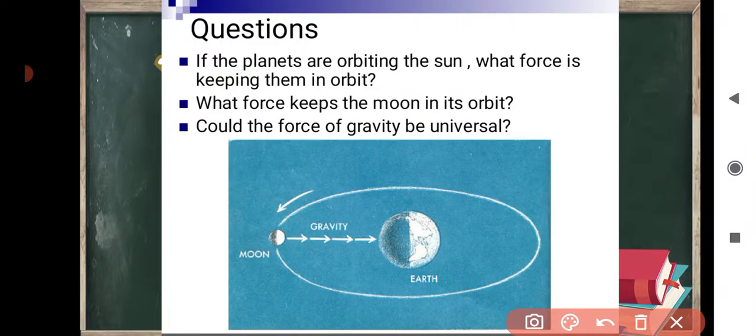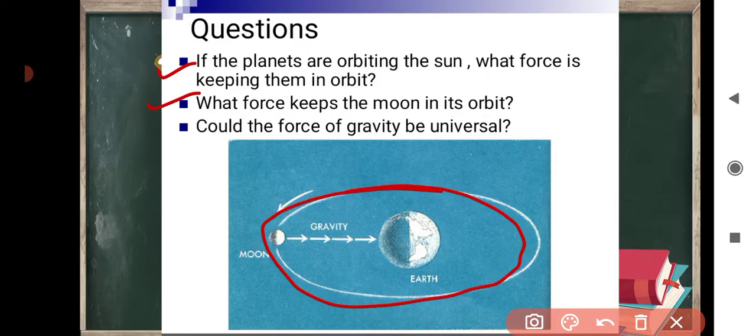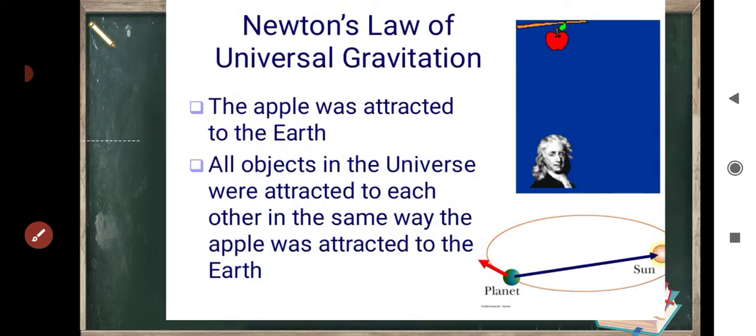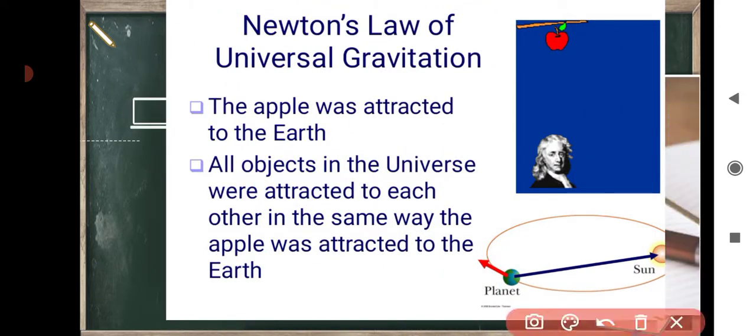Questions in front of Newton were: if the planets are orbiting the Sun, what force is keeping them in orbit? What force keeps the Moon in its orbit around the Earth? Could the force of gravity be universal? The apple was attracted to the earth. All the objects in the universe were attracted to each other in the same way the apple was attracted to the earth.